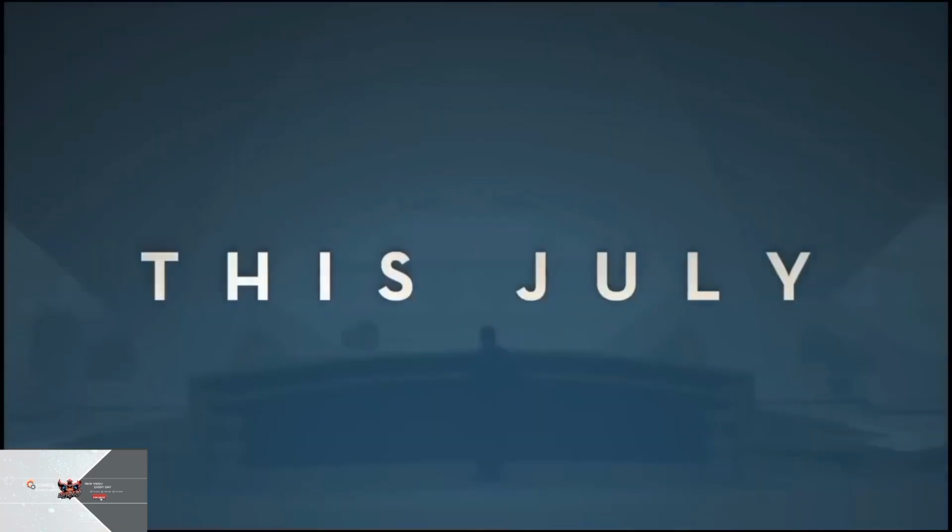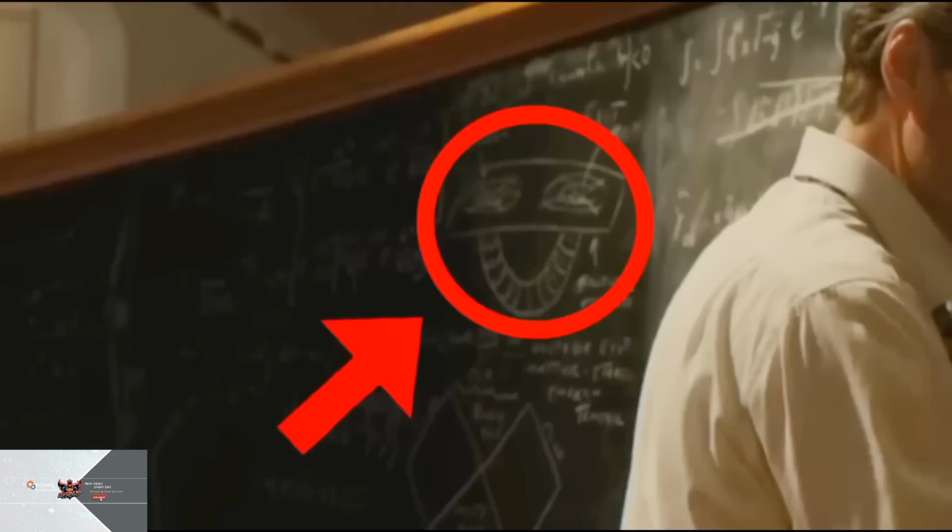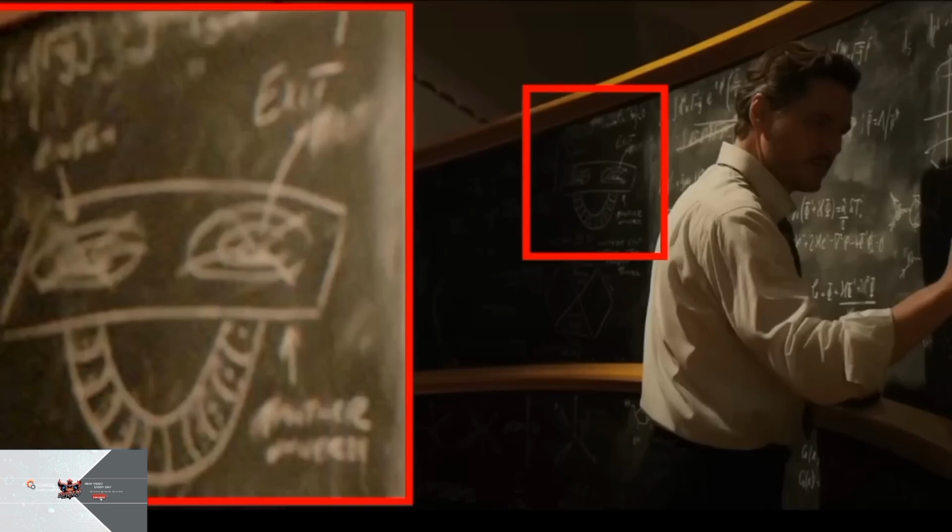So in the trailer of Fantastic Four, we saw Mr. Fantastic breaking down the theory of the multiverse. There is a big blackboard at this place and there are many multiversal theories here. I had covered this thing in my previous breakdown video, but now let us cover it in a little more detail. So this figure here represents a wormhole. If we enhance it and see it, then we will understand what is written here.